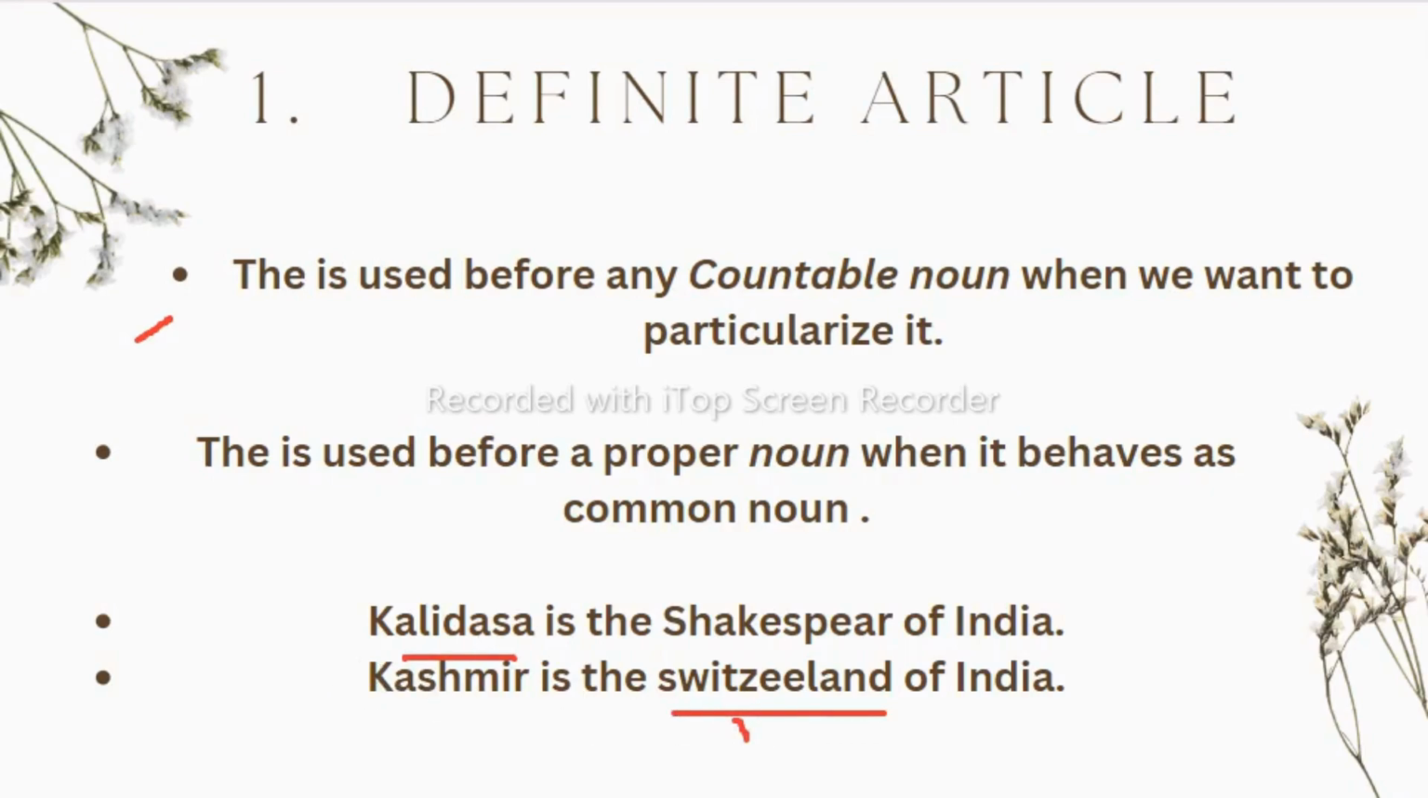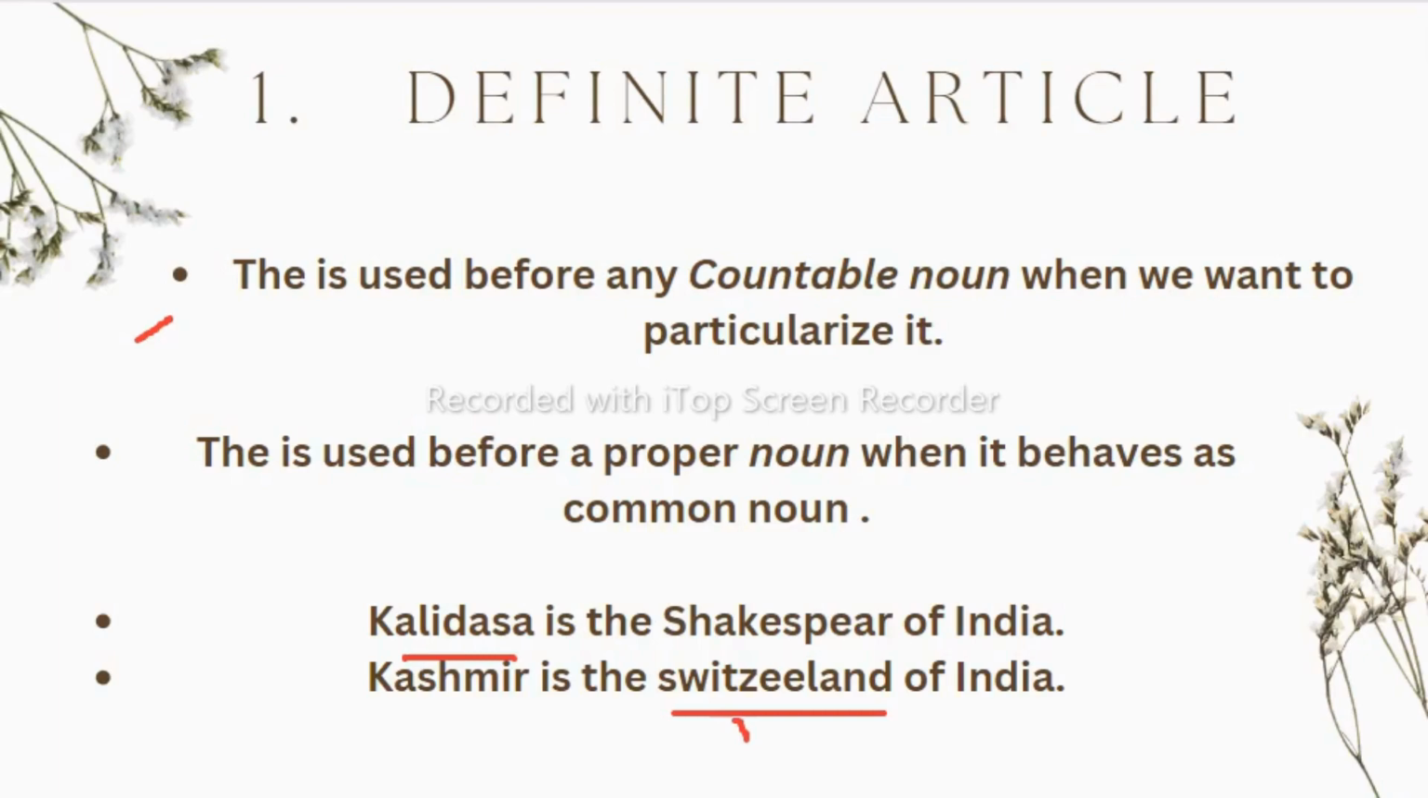And also we use the before the superlative degree, like all the best, this is the tallest building, this is the fastest car. So along with the superlative degree we have to use the. And we also use the before the names of seas, oceans, groups of islands, and mountain ranges, not a peak of a mountain but mountain ranges, meaning the collective form of the mountains. Like we can say the Himalayas, we cannot say the Mount Everest.